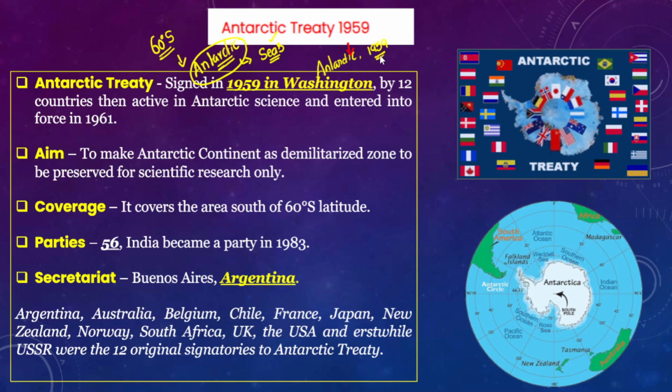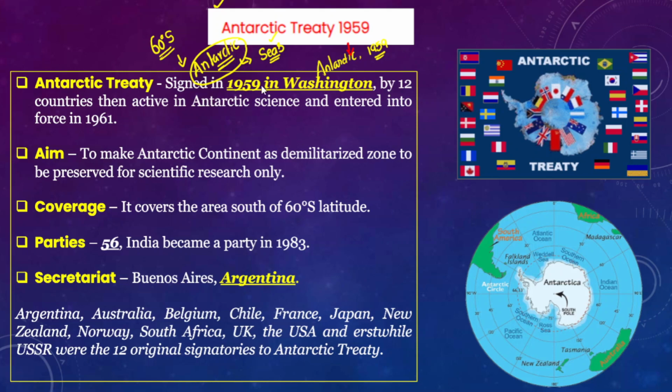We will understand what this treaty is and which member countries are part of it. India is part of this treaty, and this will be very important for your prelims examination.